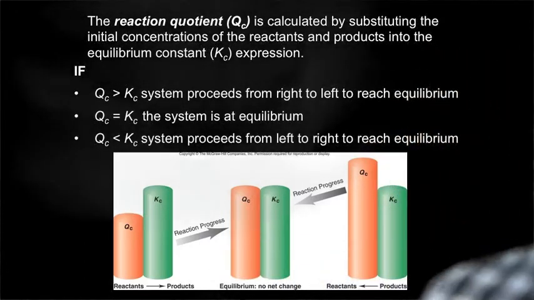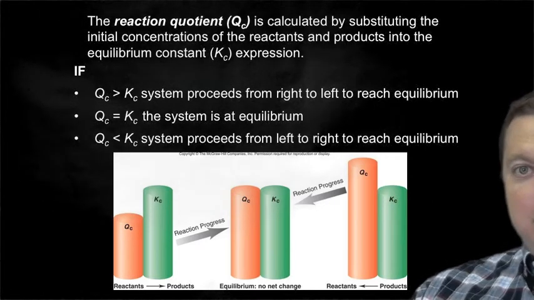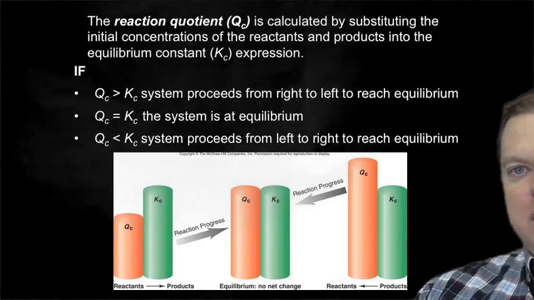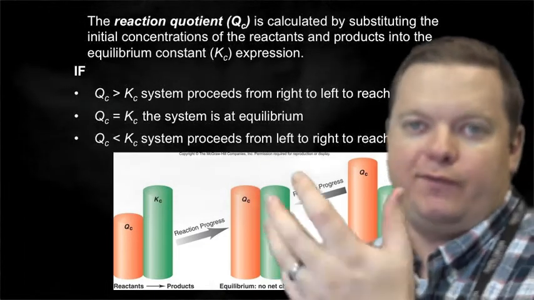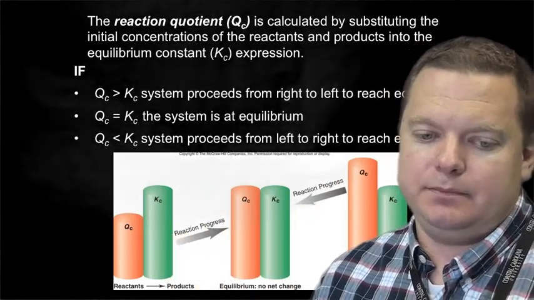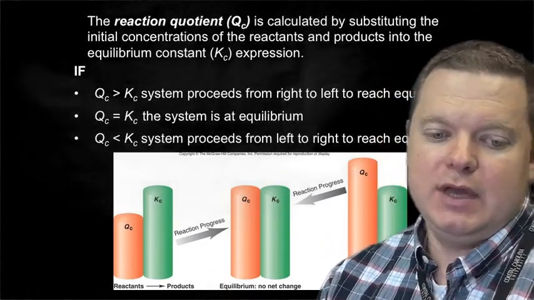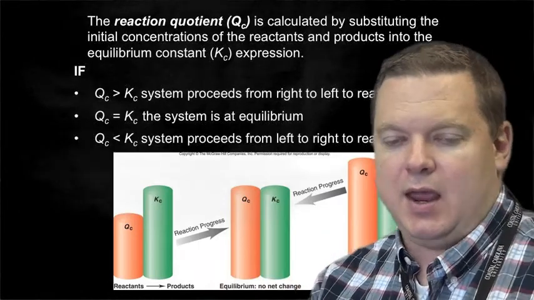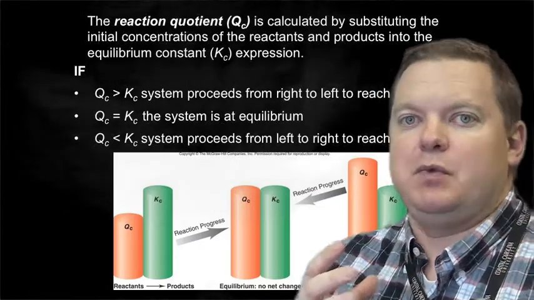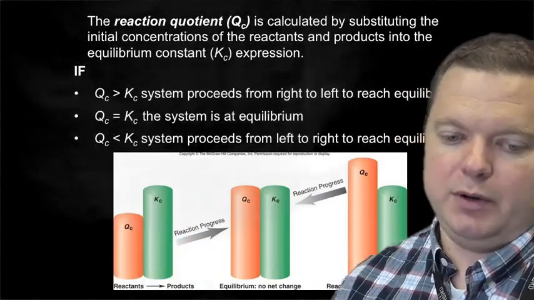Either Q can be greater than Kc, which means that we have more products than we should at equilibrium, so the reaction is going to move from the right to the left. So if Q is greater than K, we're going to move some of that mass of the products back to the mass of the reactants as we approach equilibrium. If Q is equal to K, then we are at equilibrium. There's going to be no shift. If Q is less than K, that means we have more reactants than we should at equilibrium. So we're going to shift some of that mass from the reactants to the products. So we're going to move from the left to the right as we approach equilibrium.